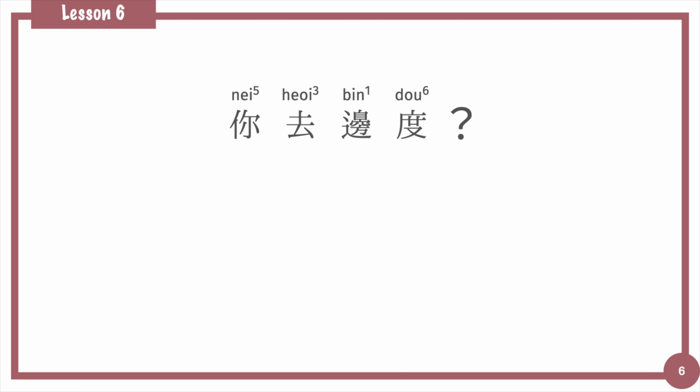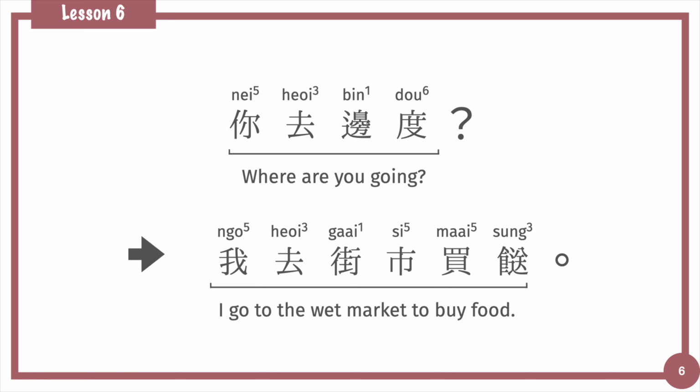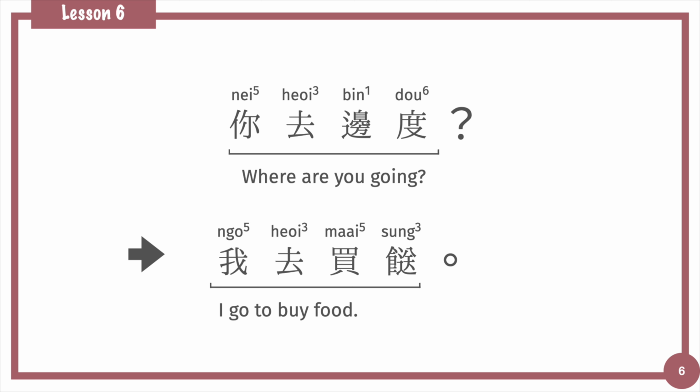When you ask people 你去邊度, where are you going? Mostly you can hear 3 different answers, like 我去街市, answering the place. 我去街市買餸, answering the place together with the action, and 我去買餸, answering the action only.